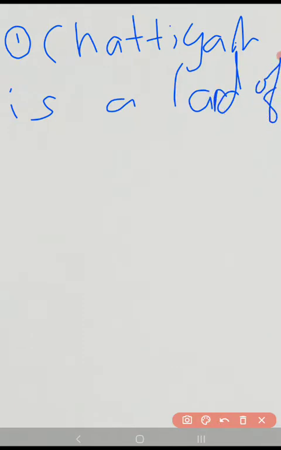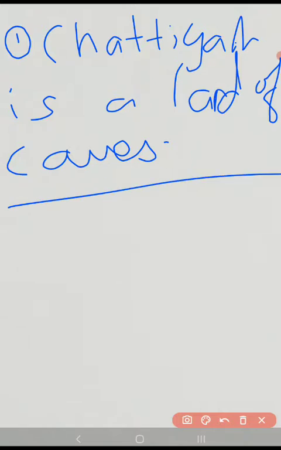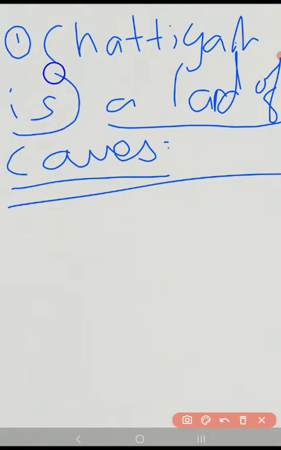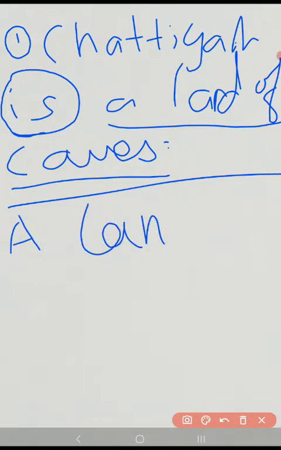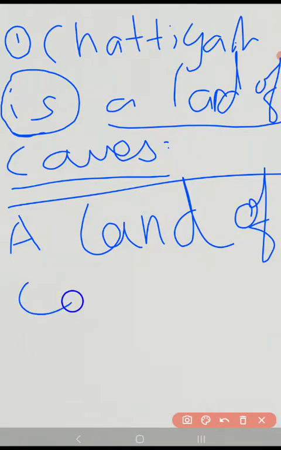Chhattisgarh is a land of caves. Now we are going to take this one as a subject, an example: land of caves, Chhattisgarh. In that case, this sentence could be written in singular or plural. That's what we are going to see here. So we are taking this as a subject now, a land of caves.